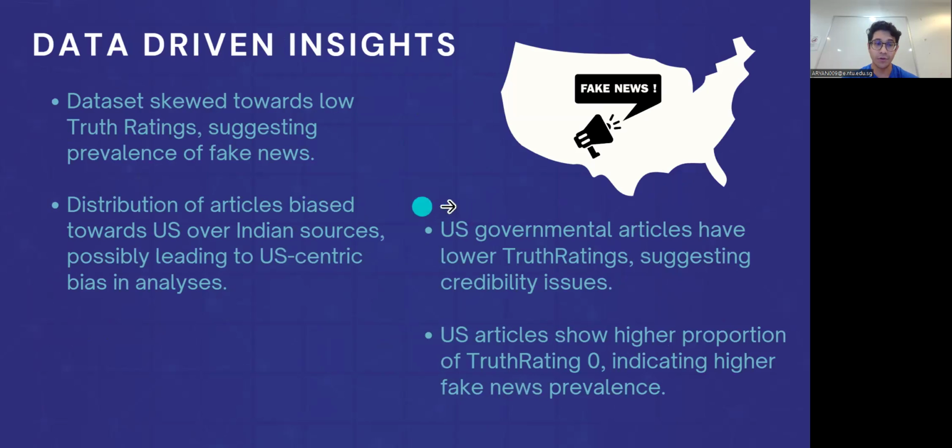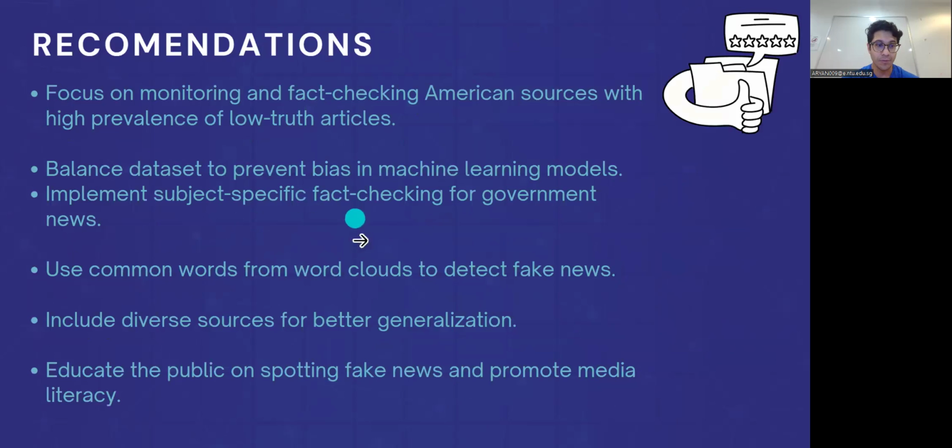Our data-driven insights are as follows: we see that datasets are skewed towards low truth ratings, suggesting prevalence of fake news, and also US articles show a high proportion of truth rating 0, indicating higher fake news prevalence. Secondly, we recommend to focus on monitoring and fact-checking American sources with high prevalence of low truth articles, and alongside all these others, to educate the public on spotting fake news and promote media literacy.